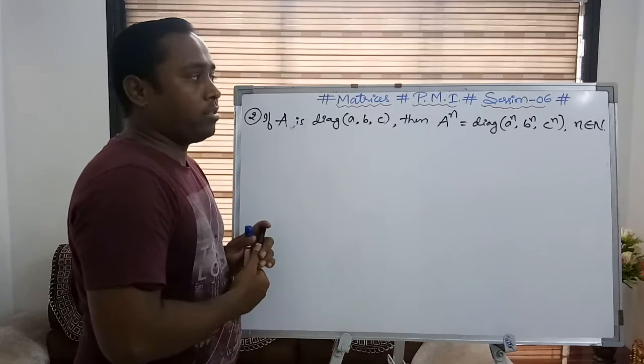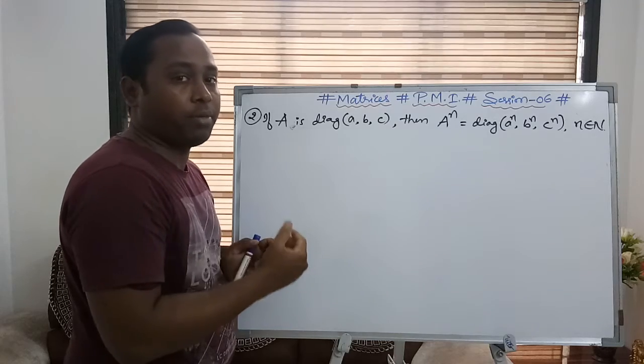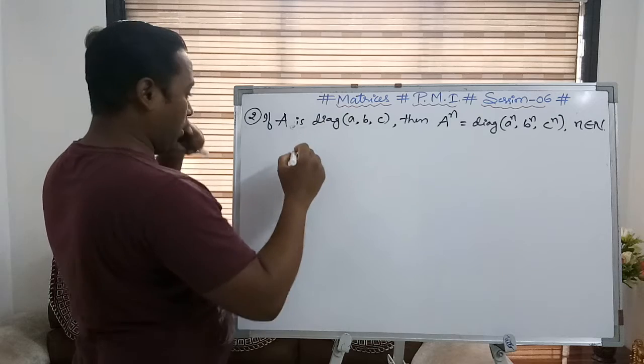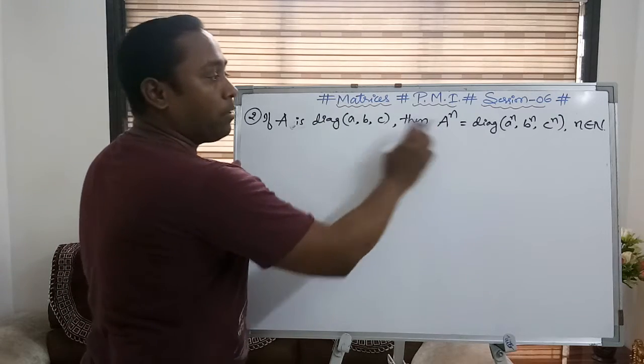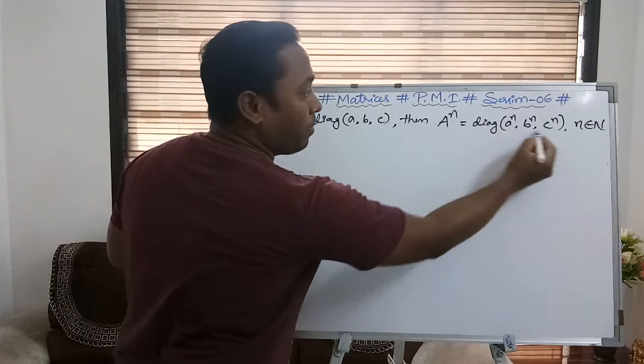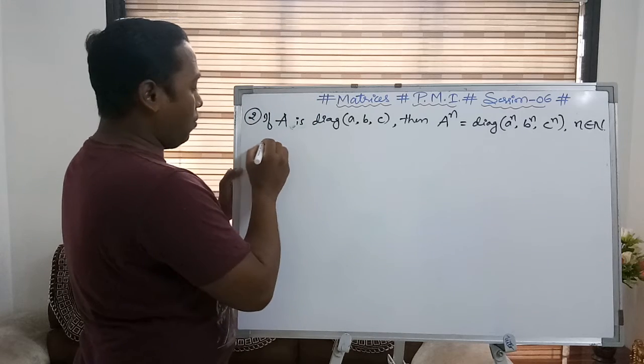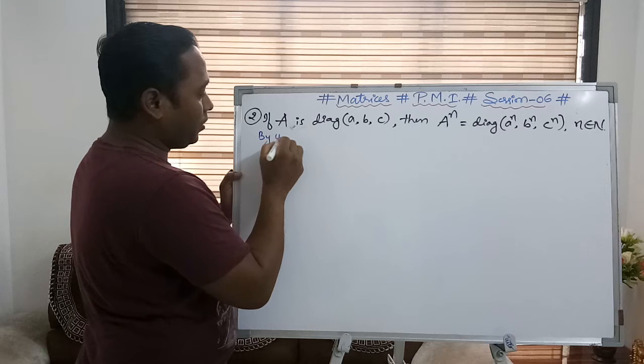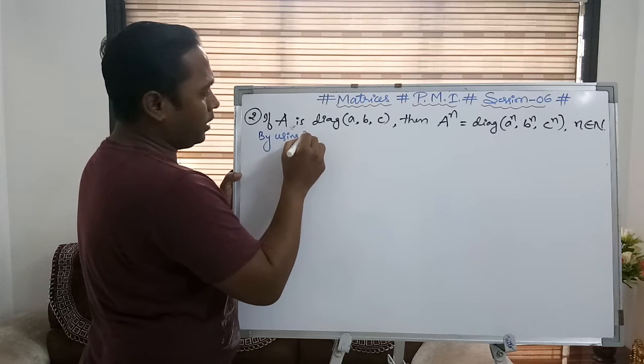Now this standard result, we are going to validate by using the principle of mathematical induction. For that we require a P(n) statement, and this will be the P(n) statement. So simply I am writing by using PMI.